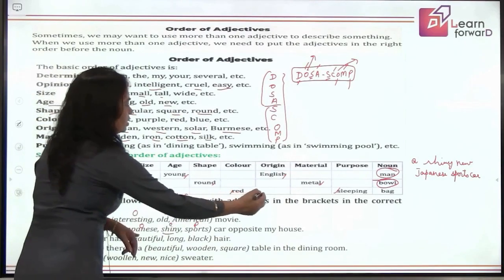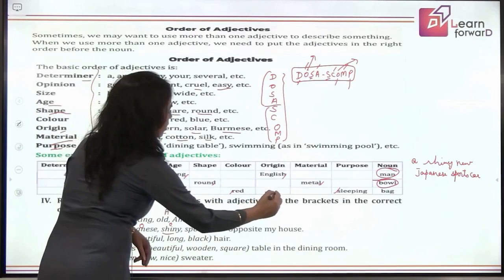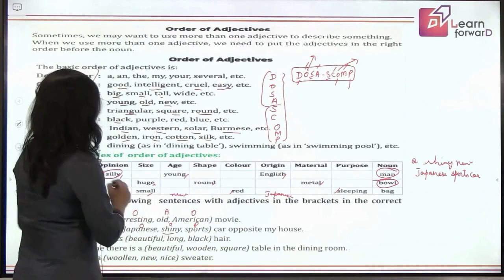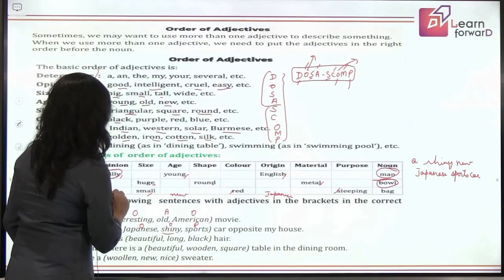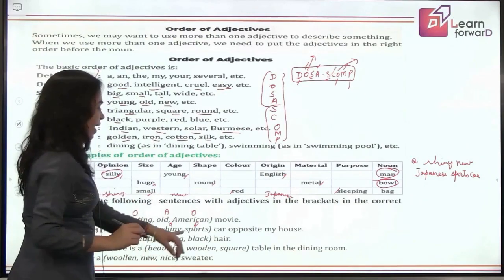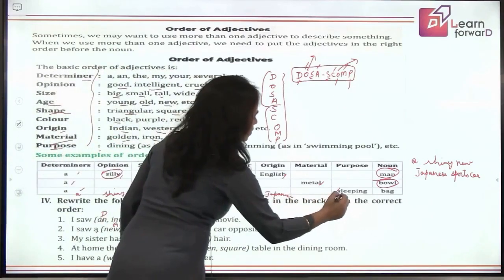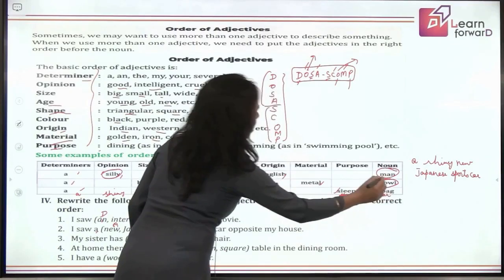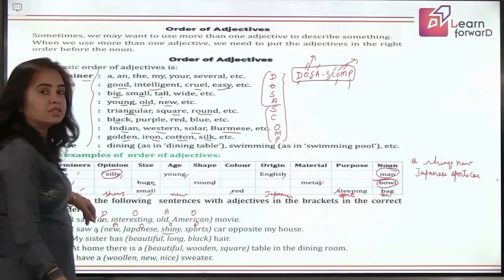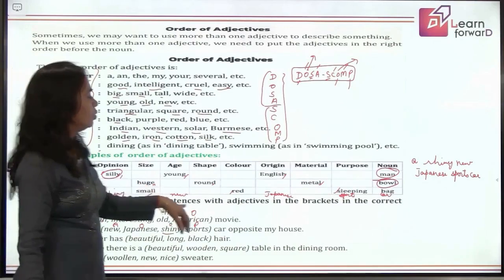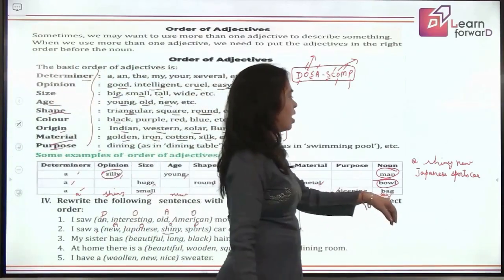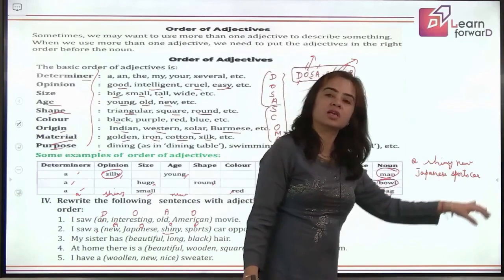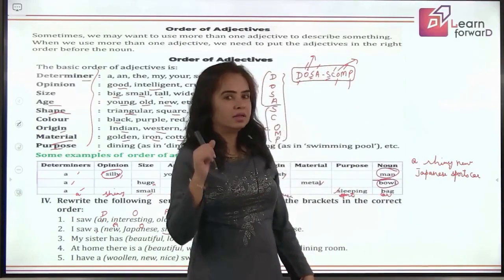Japanese is the origin, so Japanese will come here. Then you have shiny, which is the opinion, so shiny will come here. And sports is the purpose, so sports will come here. And your object is car. So, how do you get the sequence? We say a shiny new Japanese sports car. This is what I have written here. A shiny new Japanese sports car. Is that clear now? Easy to do.